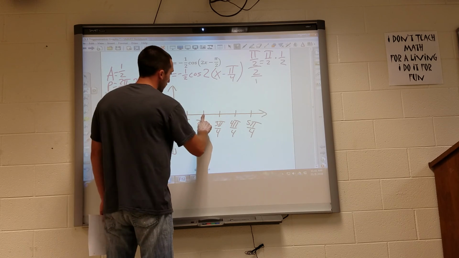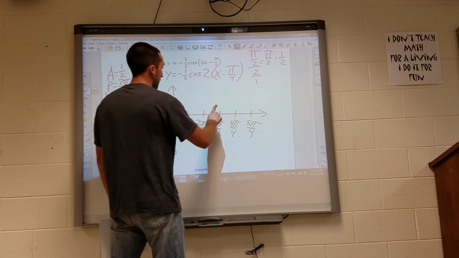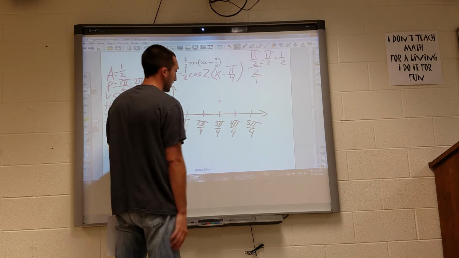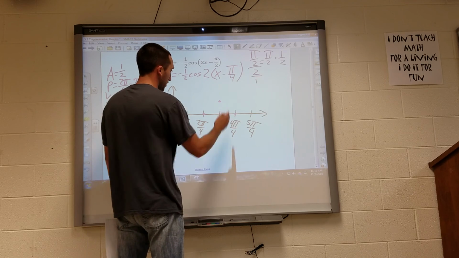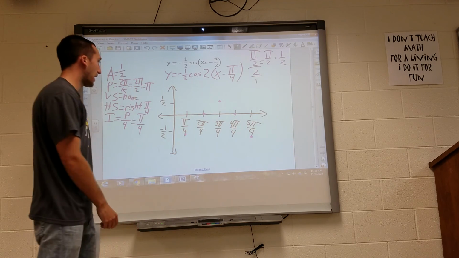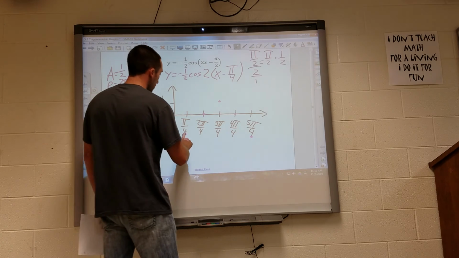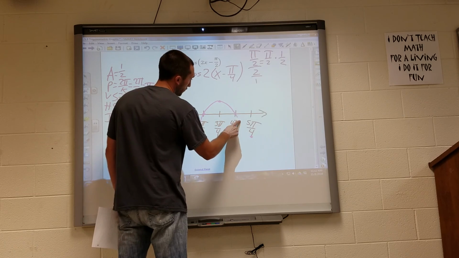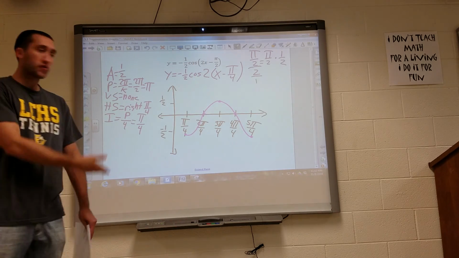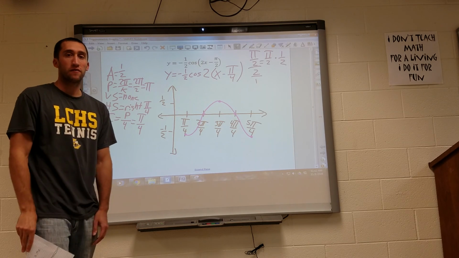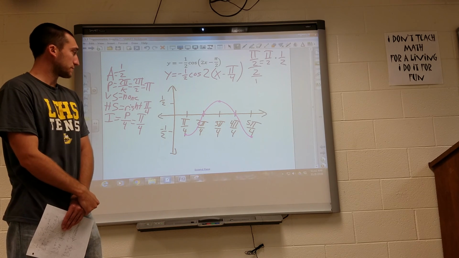My second interval, I'm at the x-axis. My third interval, I'm at the positive amplitude. Fourth interval, back at the x-axis. And the final interval, I'm back at negative 1/2. So I start here because I shifted pi over 4 to the right, and then my cosine graph is right there, and you can see that that's just the regular cosine graph flipped over the x-axis.